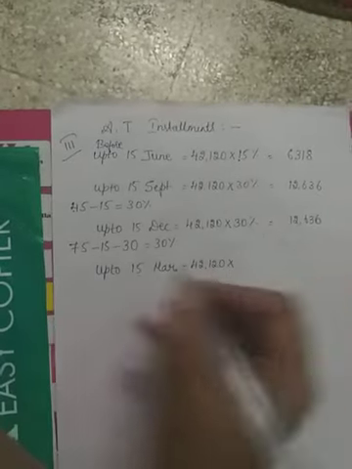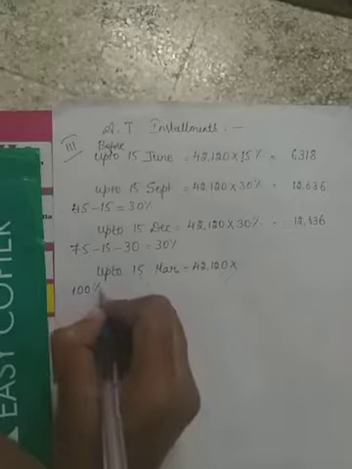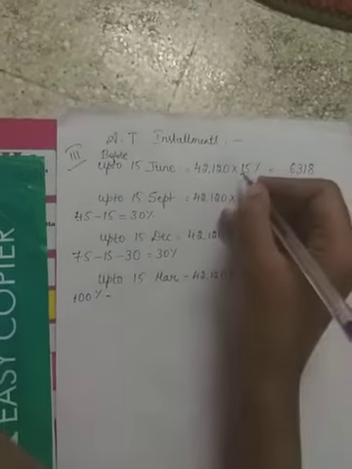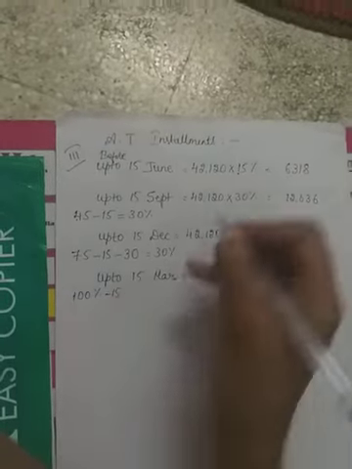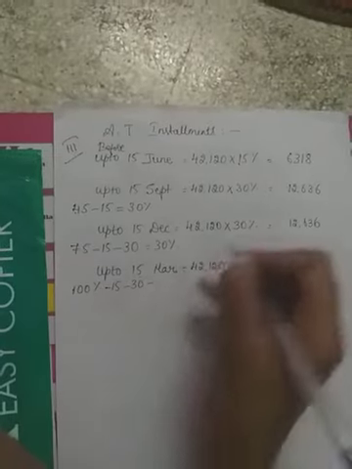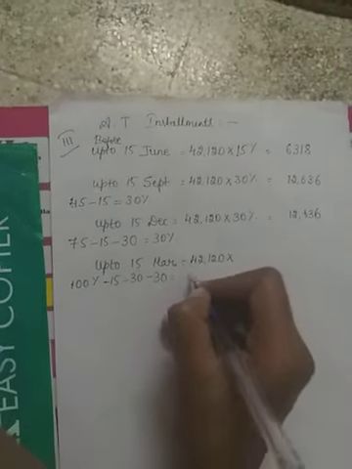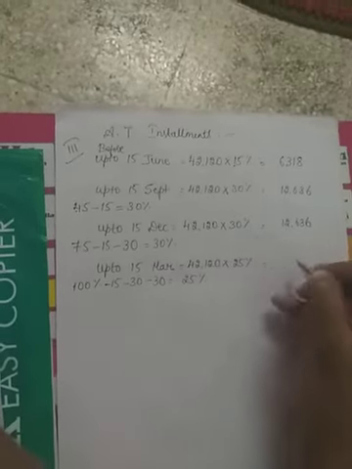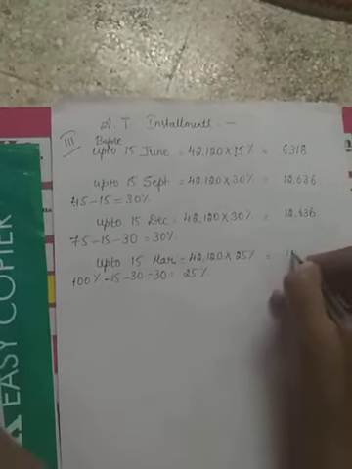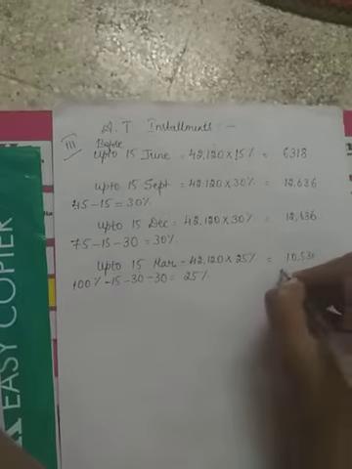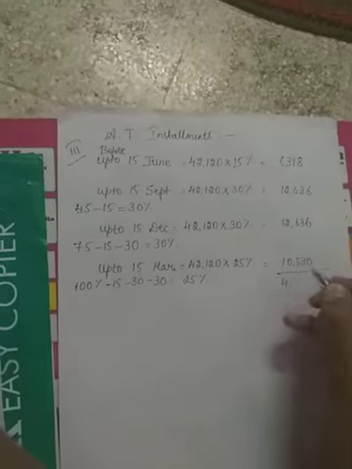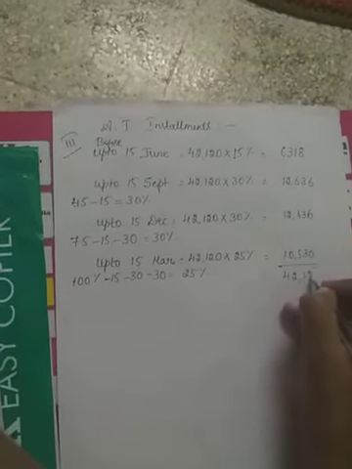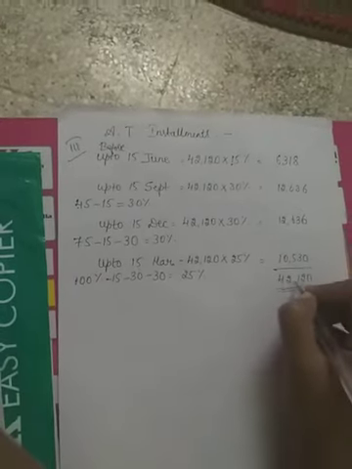42,120 into, he has to clear 100 percentage of his tax payment minus what he has already paid in June, already paid in September, already paid in December. So remaining he has to pay only the 25 percentage of the tax. So it comes to around rupees 10,530. Total must get the same tax liability amount 42,120. So he has cleared this